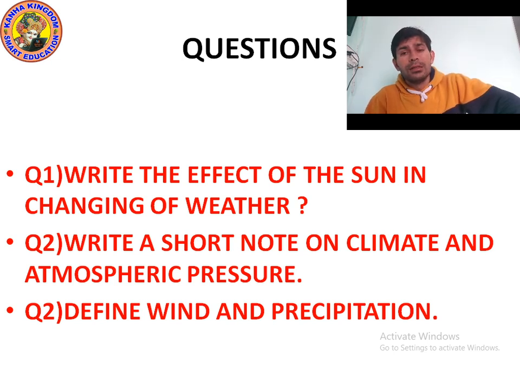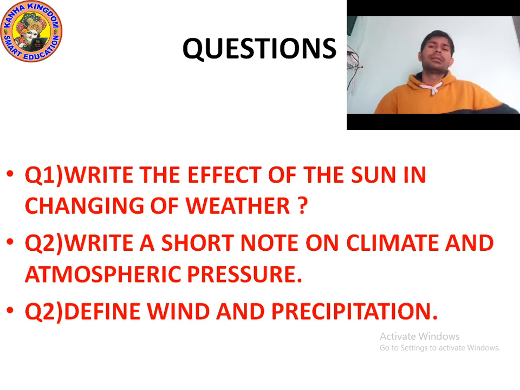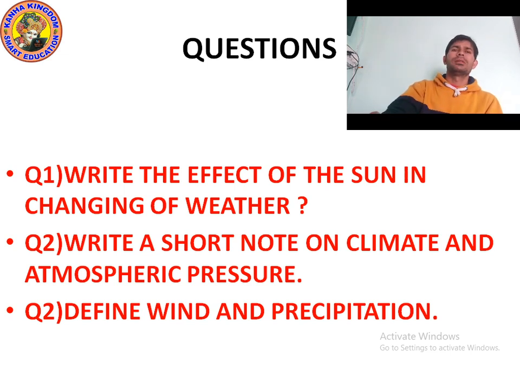Due to the sun, ocean water converts into water vapor. The sun is the main source of all kinds of energy. The sun helps in photosynthesis. Yes, due to the sun, weather conditions can be determined. When the sun is not present, then it may become cool. So it was all about the sun.